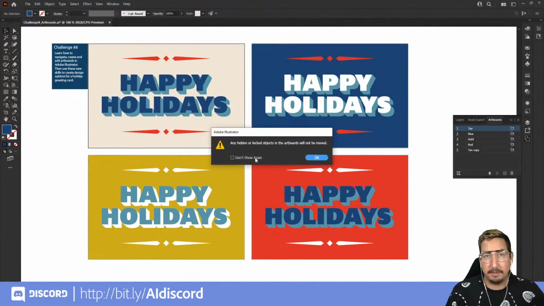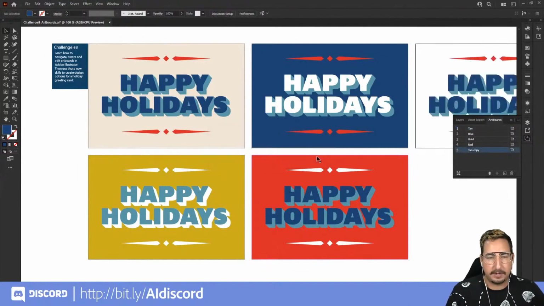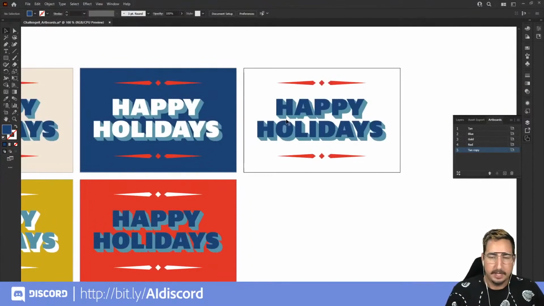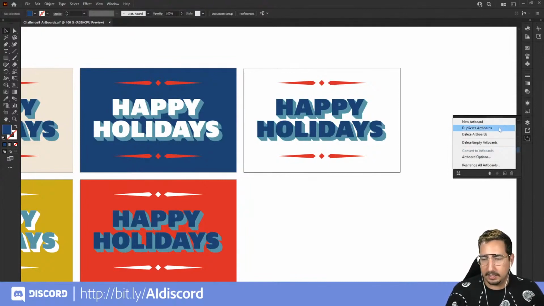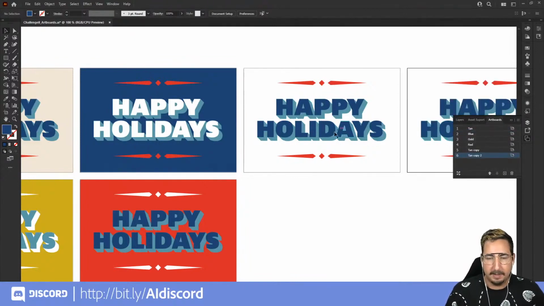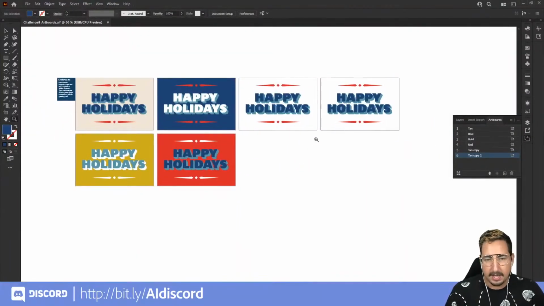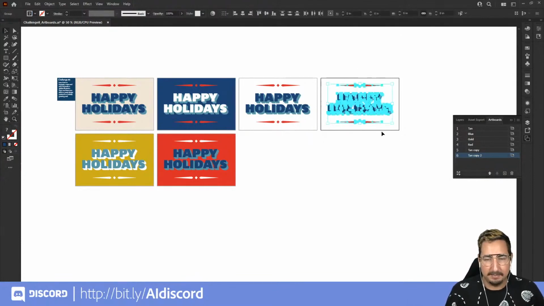Anything that's locked will not be moved. That's important. I believe maybe the background is locked. Yes, the background's locked, but that's fine because we want it on white anyway. So this is looking good. I like this. Let's do a couple more versions, so let's just continue to duplicate that artboard. And if we wanted to, we can reorder these, so maybe we want them to be 2, 2, and 2. The easy way to do this, and we definitely need to name. So let's make this one blue. Let's name this one white, and then let's name this one all blue.